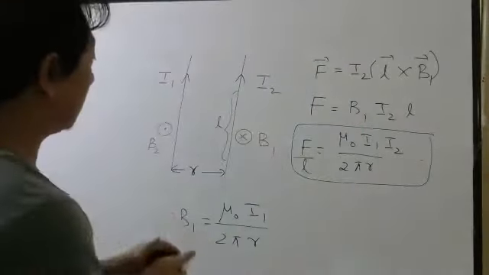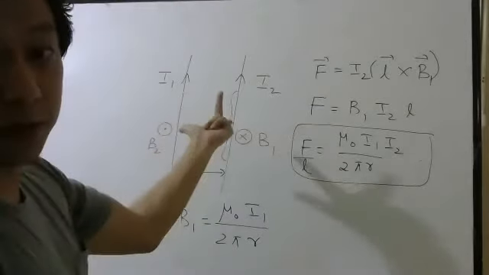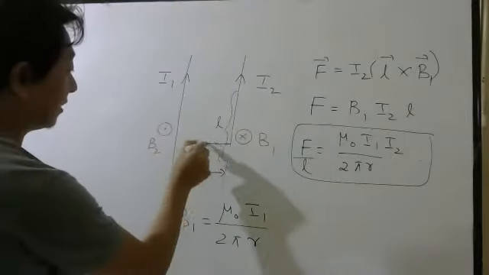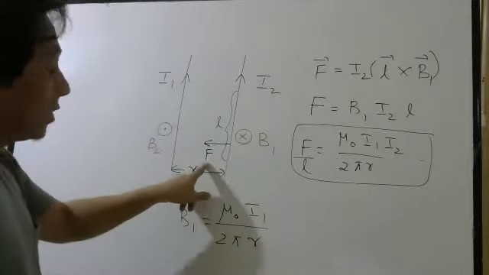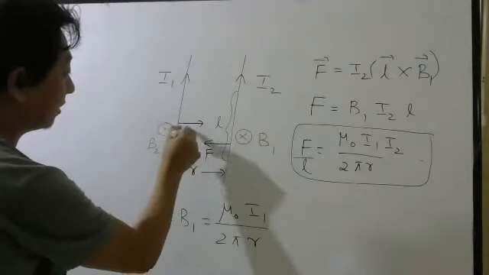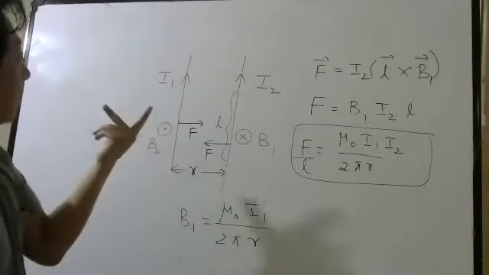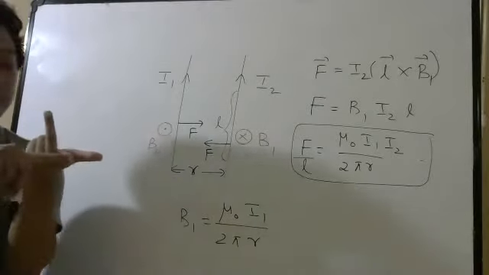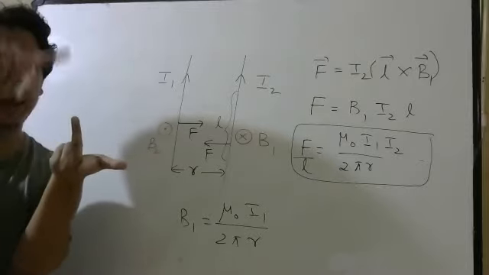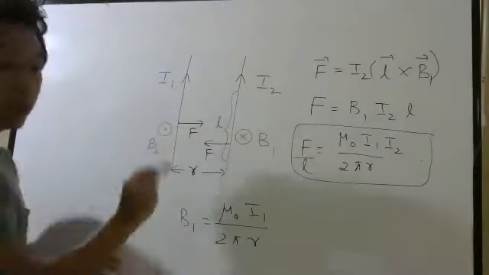Direction will be where? Magnetic field is inside. Current is up. So force will be towards the left side. So this will be the direction of the force. Therefore, this wire will also feel force this side. Check that yourself. Magnetic field is out. Current is up for this wire. So force is this side. So they will attract.